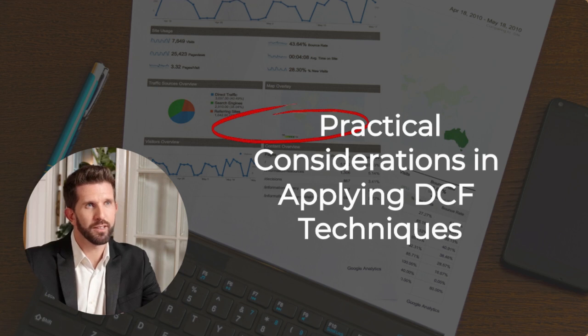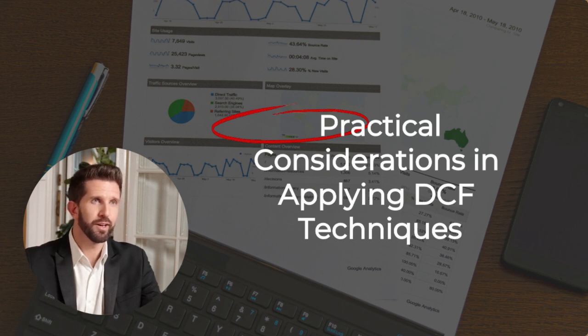Practical considerations in applying DCF techniques. Accuracy of cash flow forecasts: uncertain forecasts can distort outcomes, so use scenario and sensitivity analysis. Choice of discount rate: use project-specific WACC, especially for international or high-risk ventures. Project lifespan and terminal value: ensure reasonable assumptions about salvage value and working capital recovery.